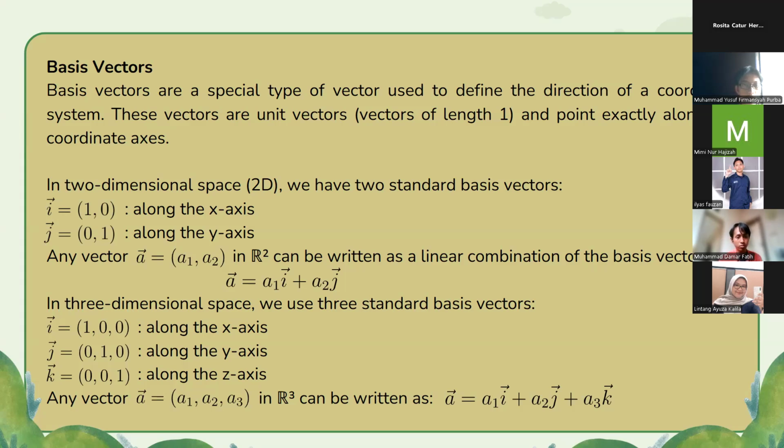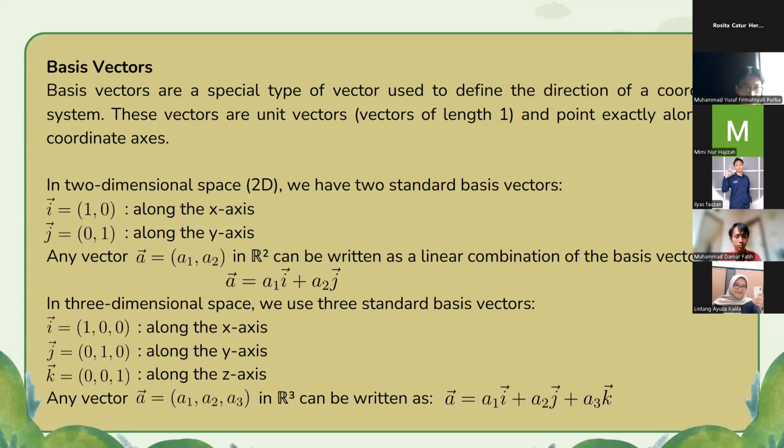Any vector a equal to (a1, a2) in two-dimensional real space can be written as a linear combination of the basis vectors.